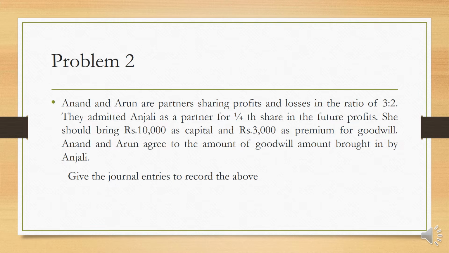Now problem number 2. Anand and Arun are partners sharing profits and losses in the ratio 3:2. They admitted Anjali as a partner for 1/4 share in the future profits. She should bring rupees 10,000 as capital and rupees 3,000 as premium for goodwill. Anand and Arun agree to withdraw half of the goodwill amount brought in by Anjali. So give the journal entries to record the above.